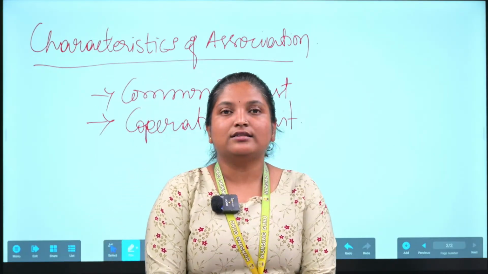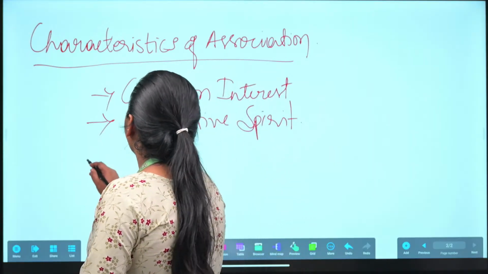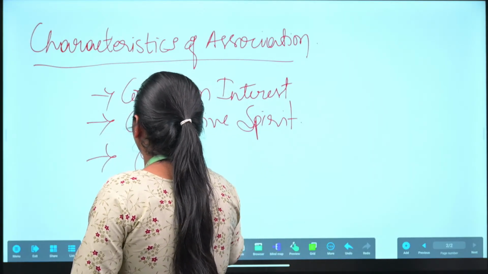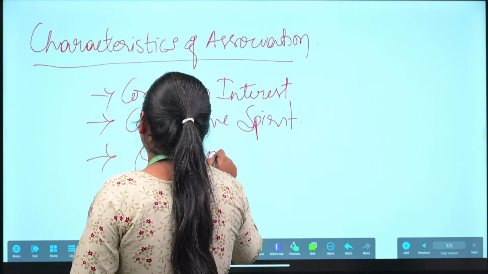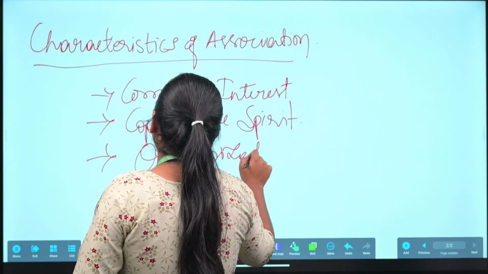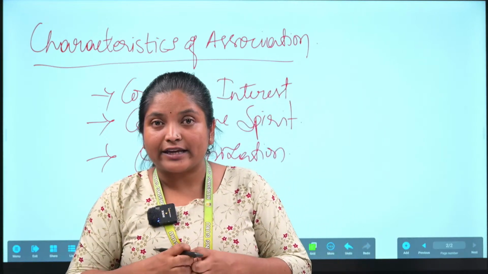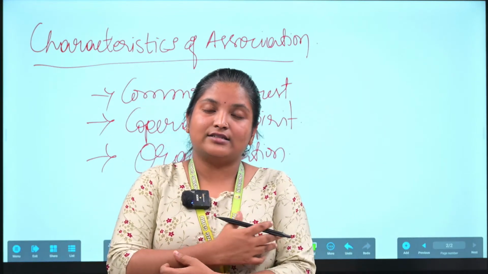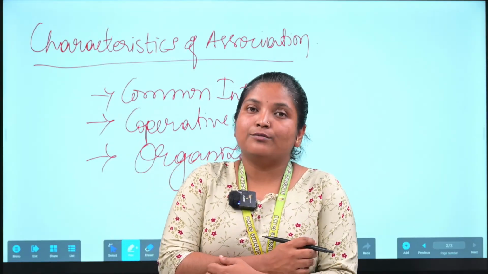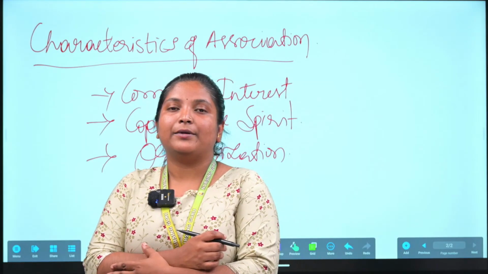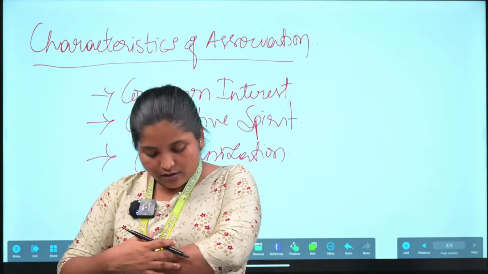The next one is organization. My dear students, it is an organized body, not an unorganized thing. Everything should be in an organized way.